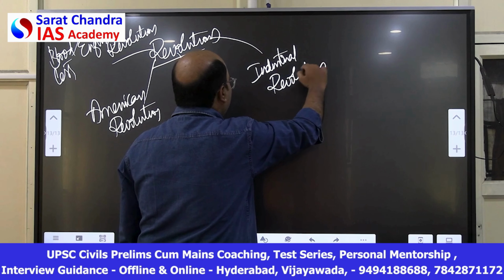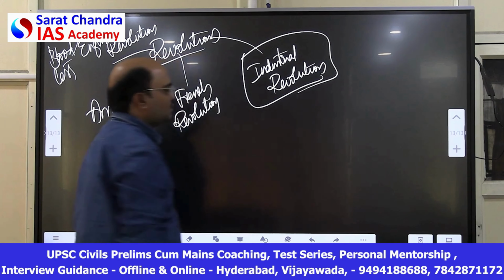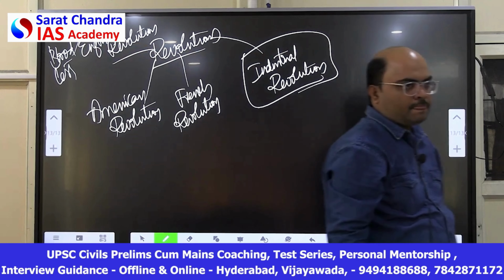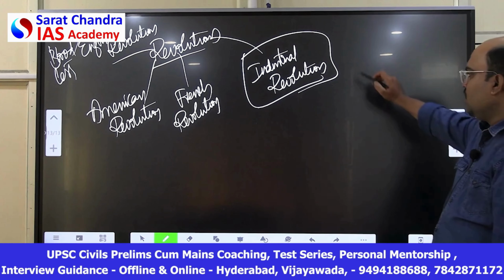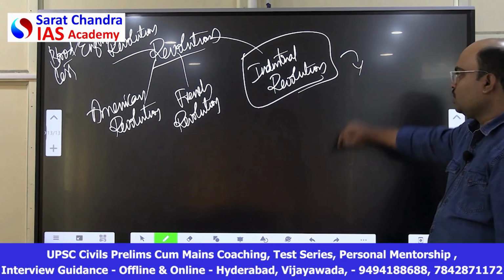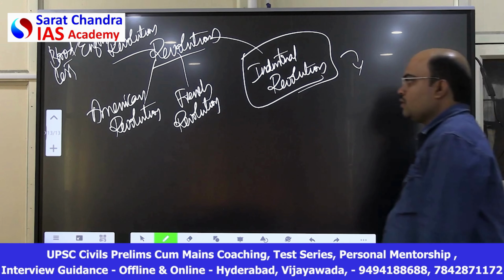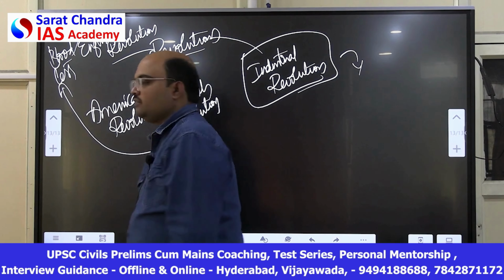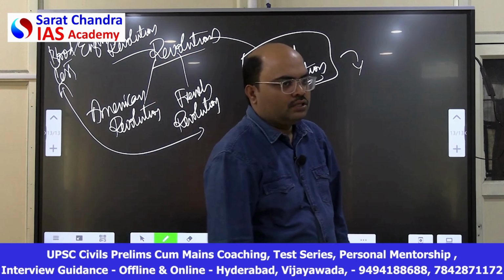Now, I will not explain anything about the Industrial Revolution because this topic is very, very important for modern Indian history. We will discuss many details about this topic there. All the rest of these three are political revolutions. What did they change?